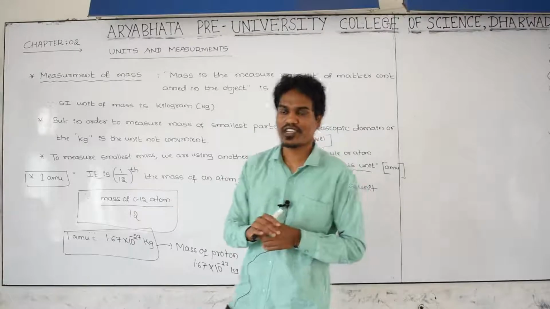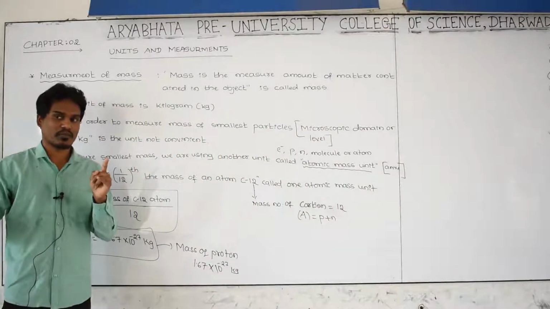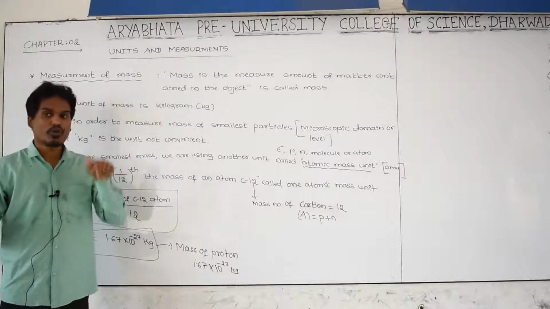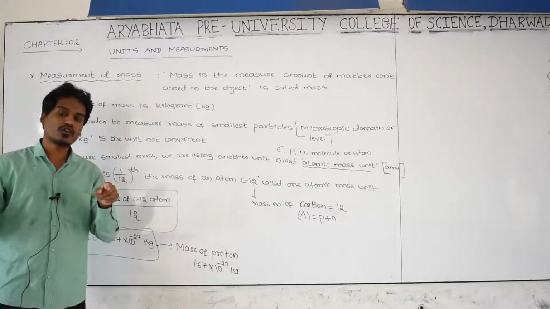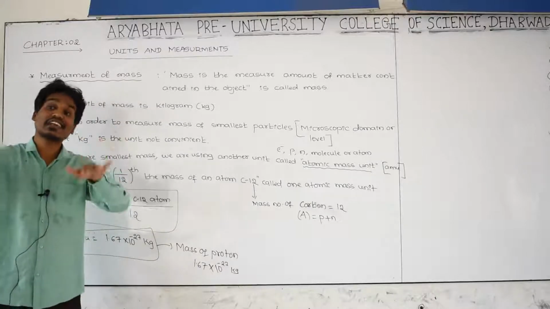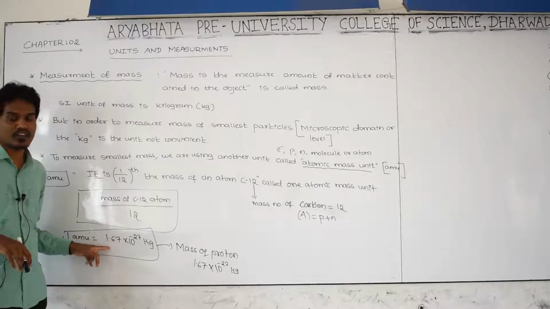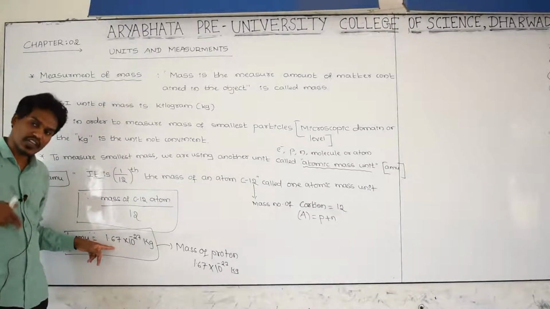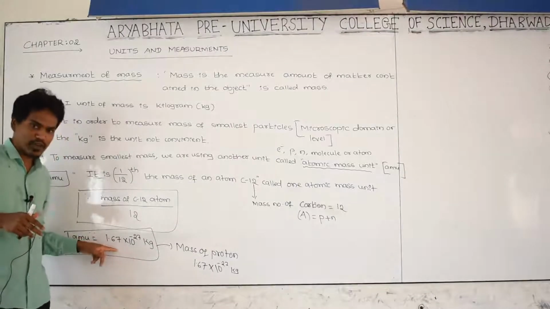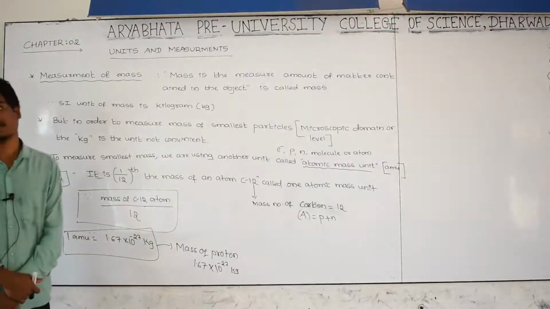Are you getting what I am saying? 1 kilogram is equal to 1000 gram. 2 kilogram is equal to 2 into 1000. 3 kilogram is equal to 3 into 1000. Like that, 1 AMU is equal to 1 into this value, 2 AMU is equal to 2 into this value, 3 AMU is equal to 3 into this value.